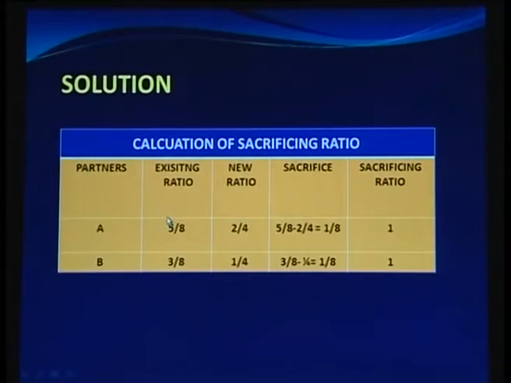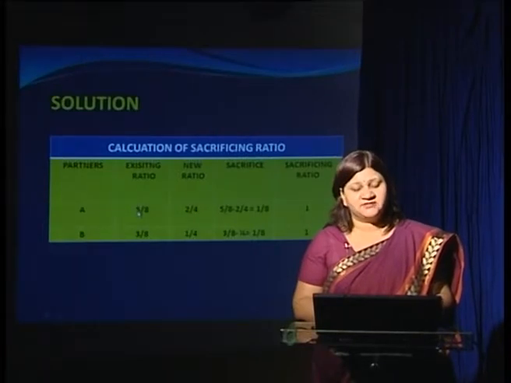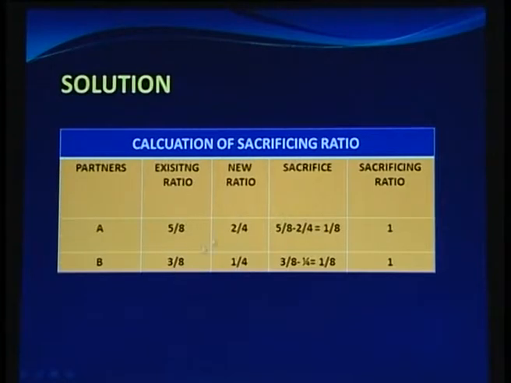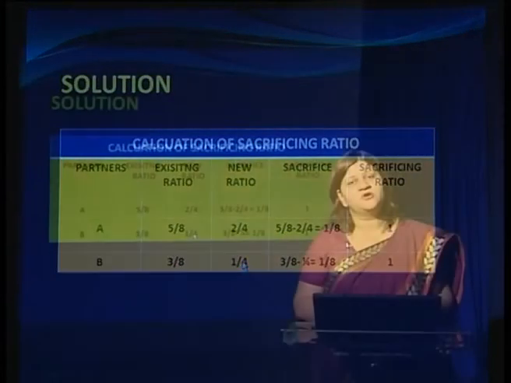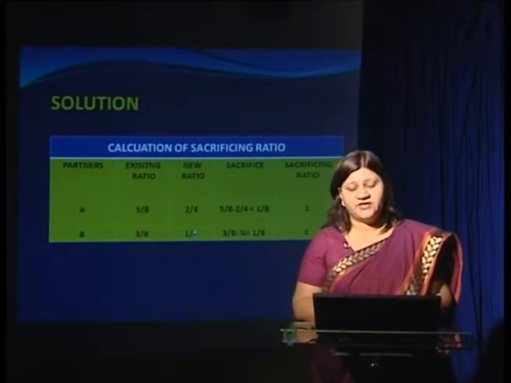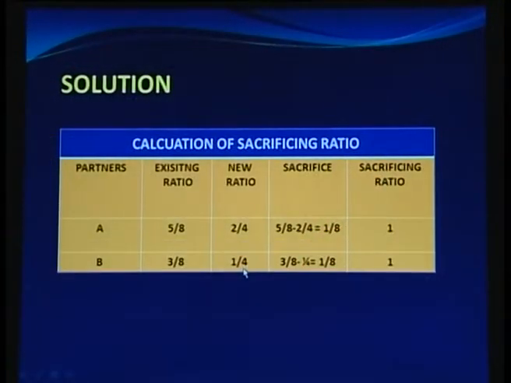Their existing ratio, as given in the question, is 5:3. So, we have written the existing ratios as 5/8 for A and 3/8 for B. The new ratio for A and B is 2/4 and 1/4. It is written 2/4 and 1/4 because the new ratio as given in the question is 2:1:1. So, A's share is coming out as 2/4 and B's share is coming as 1/4.